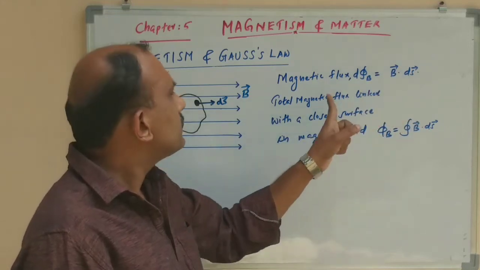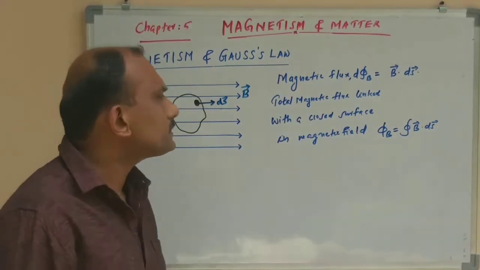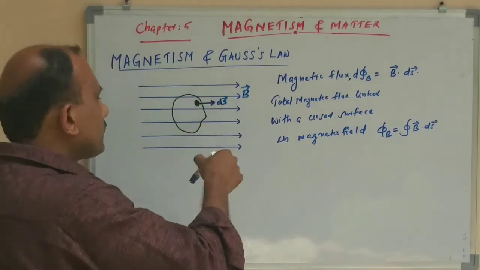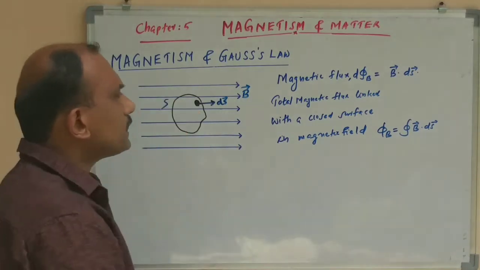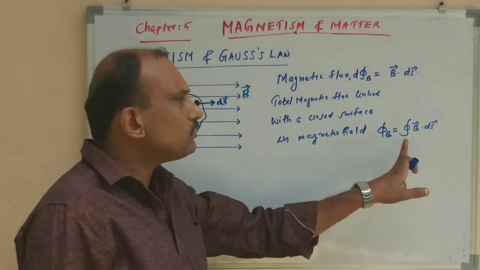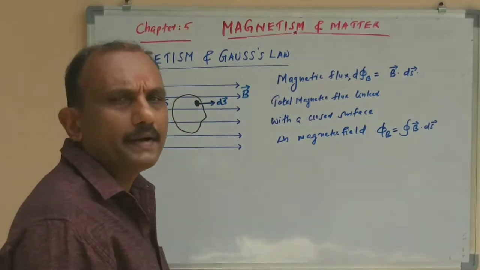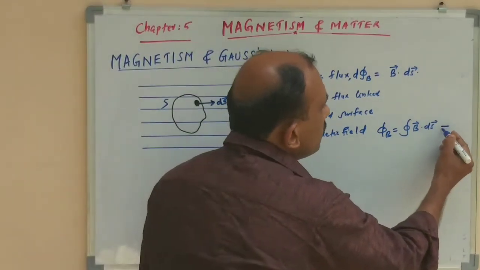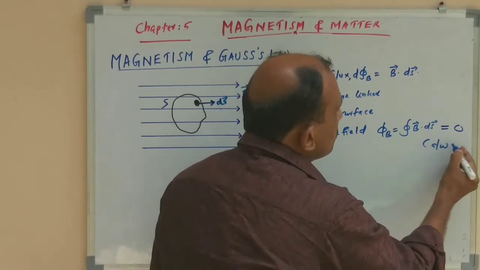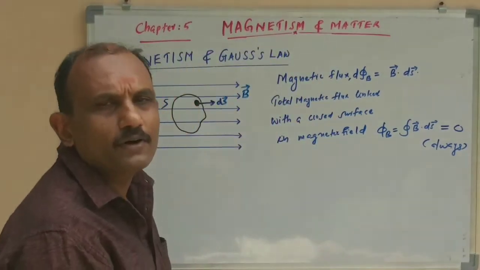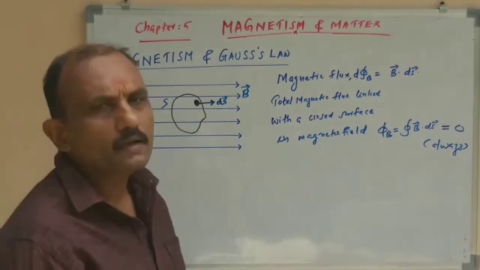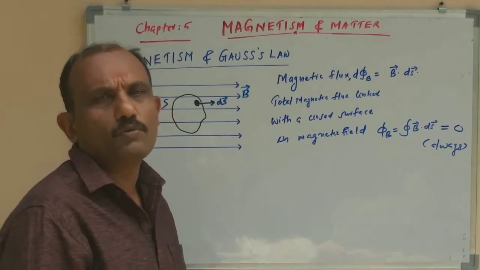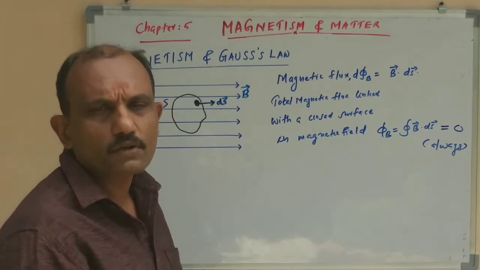Then what will be the total magnetic flux linked with a closed surface in a magnetic field? First we considered a small area ds, then the total surface. The total magnetic flux phi b is equal to the closed integral of B dot ds. Gauss's law in magnetism states that this is always equal to 0. The total magnetic flux linked with a closed surface in a magnetic field is 0. That is the statement of Gauss's law in magnetism.